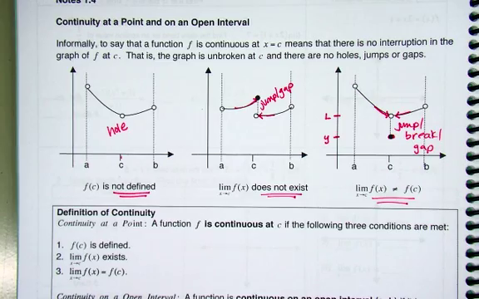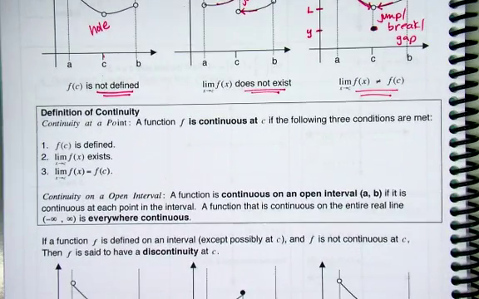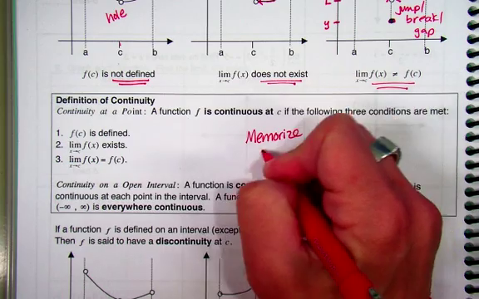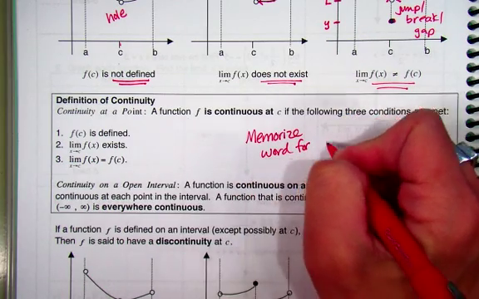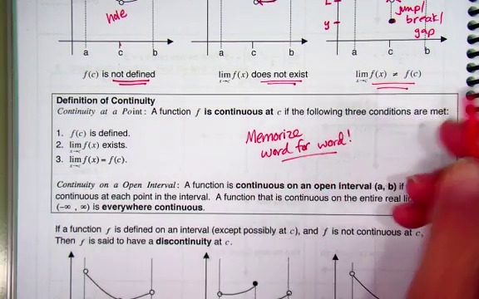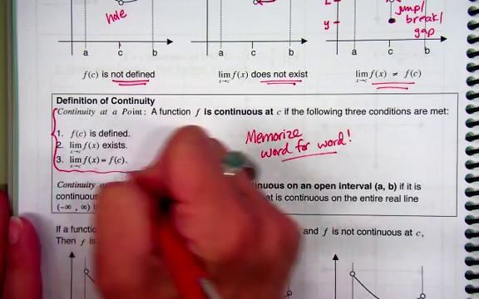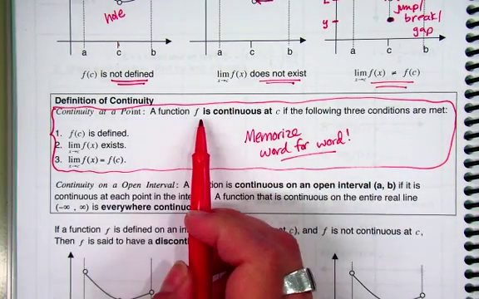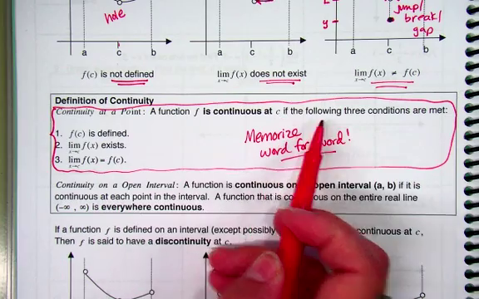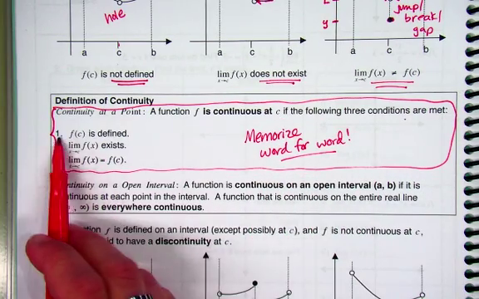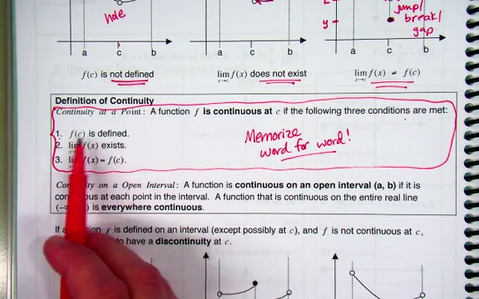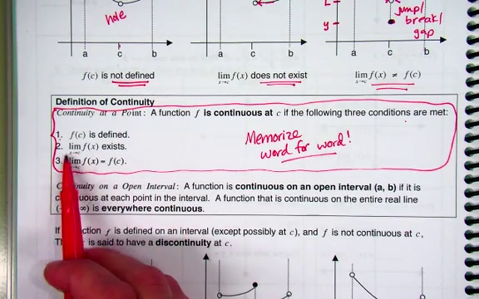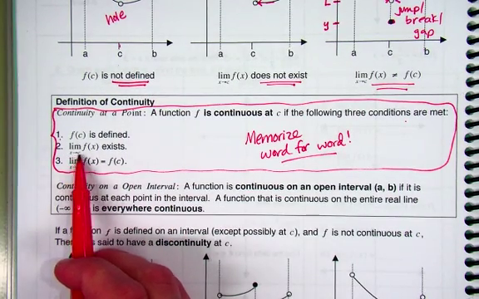Okay, so that's where we get our official definition. And this is what you need to memorize word for word. Just the first part. Okay, and so you need to memorize this whole thing up here. Okay, so a function f is continuous at c if the following 3 conditions are met. So number 1, f of c has to be defined, which means like up here, I can't have any holes. Okay. Number 2, the limit as x is approaching c does have to exist.